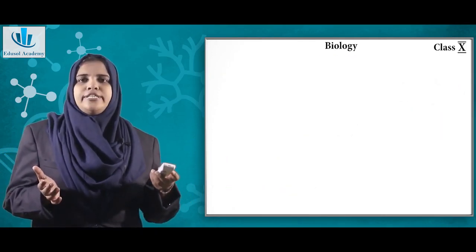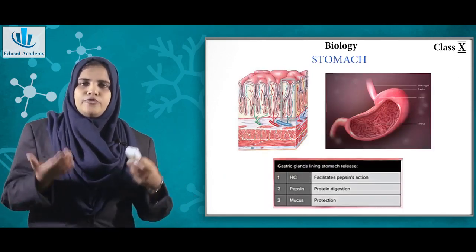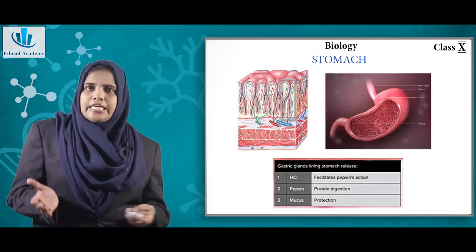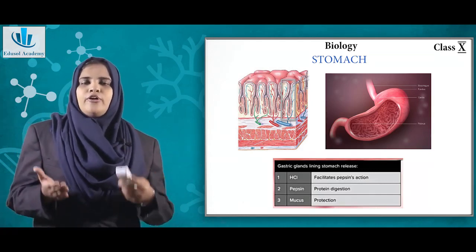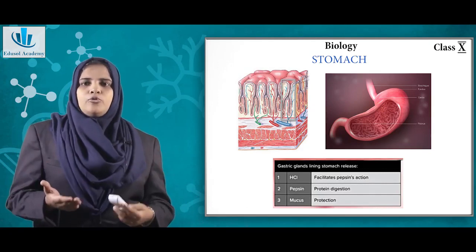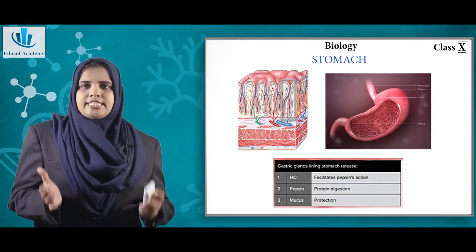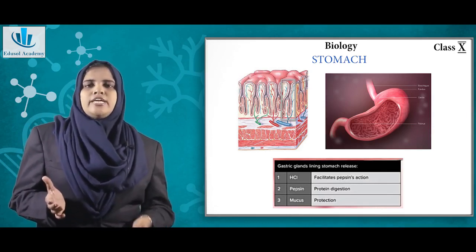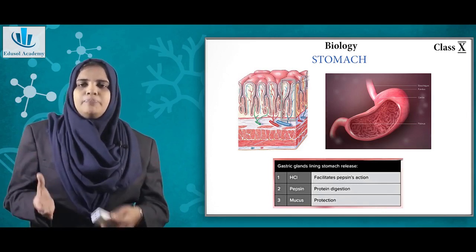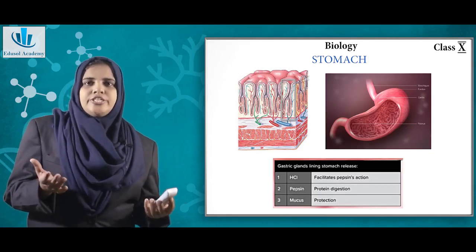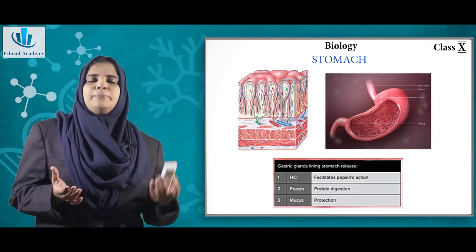Then the food comes to the pharynx, nothing happens in the pharynx, and then to the food pipe or esophagus. In the esophagus, there is a movement of food happening. That mechanical movement of food from the mouth along your entire digestive system is called peristalsis. So that is the mechanical movement. In the buccal cavity or the mouth, we talked about the chemical process taking place.